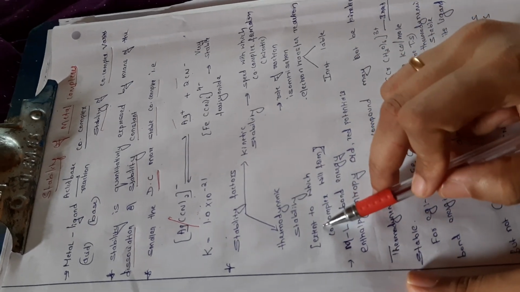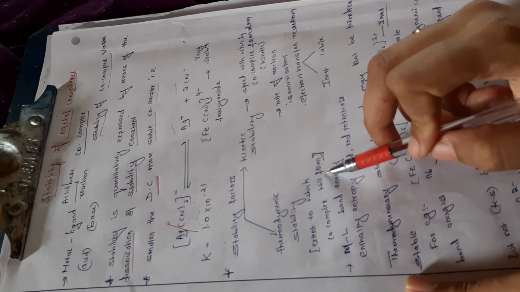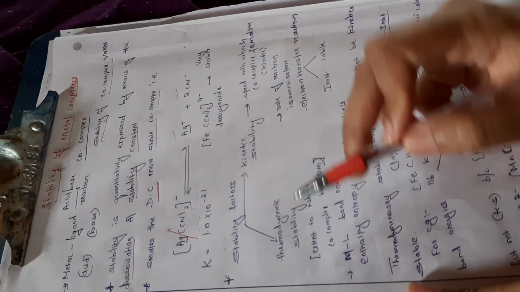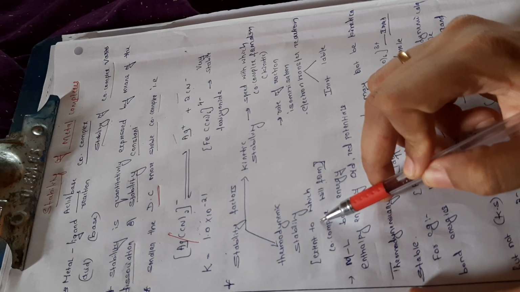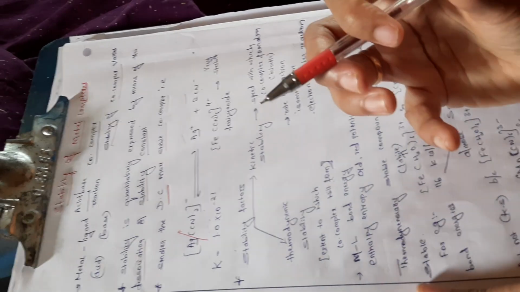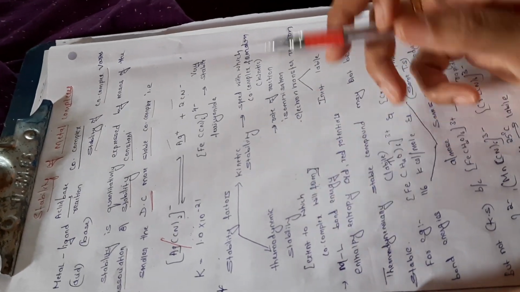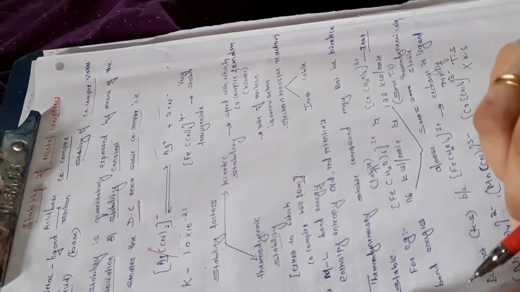It is the extent to which a coordination complex will form. I will repeat, thermodynamic stability explains the extent to which a coordination complex will form. So, what is the extent of the metal and ligand reaction to give a complex? That can be explained on the basis of thermodynamic stability.